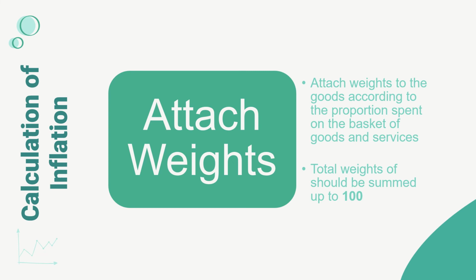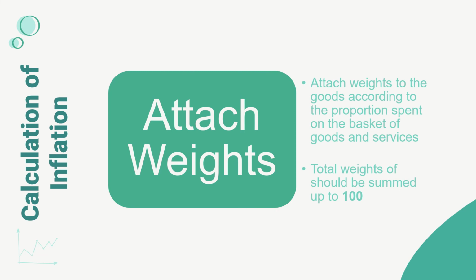rent, entertainment, and clothing. Now, if I ask you how much you have spent on food this year, you might say 40%. How much have you spent on rent? 30%. How much have you spent on clothing? 20%. How much have you spent on entertainment? 10%. Now all of these percentages add up to 100.